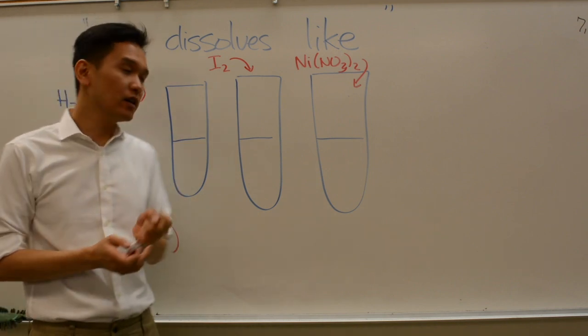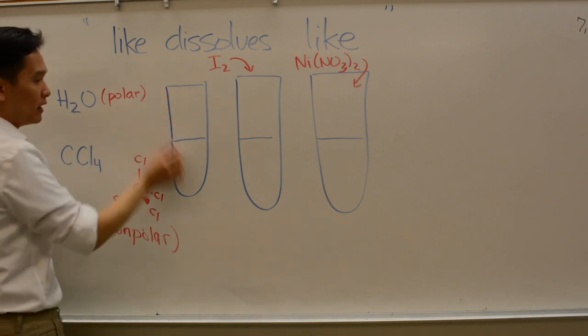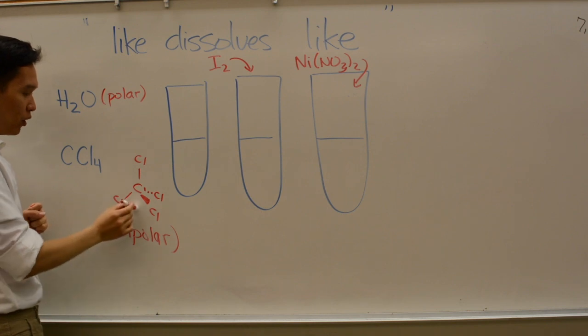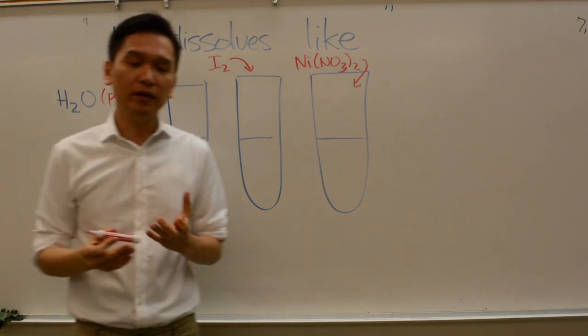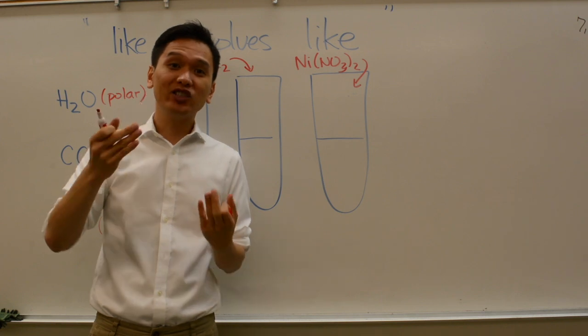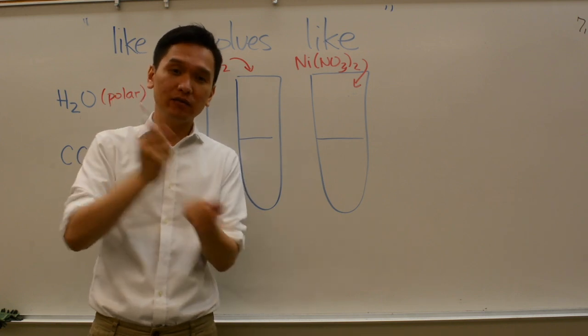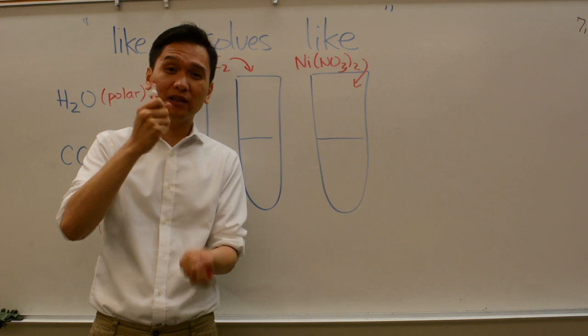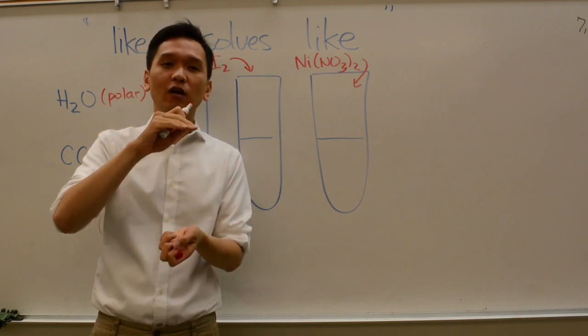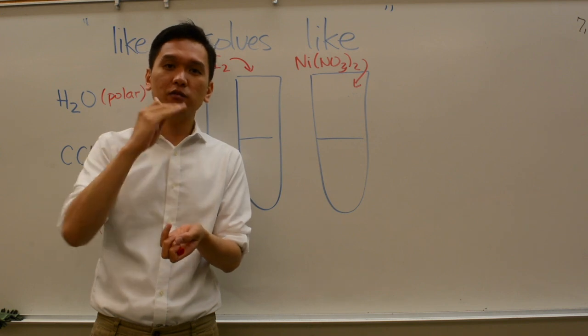So what happens in the first test tube if I add the polar water and the non-polar CCl4? Would they mix well, or would they separate into two layers? Just like water and oil can't mix well and will separate into two layers when you make your salad dressing, in the same way, they will separate into two layers. One layer will be on the bottom and one layer will be on top.